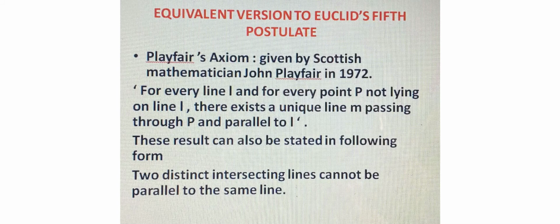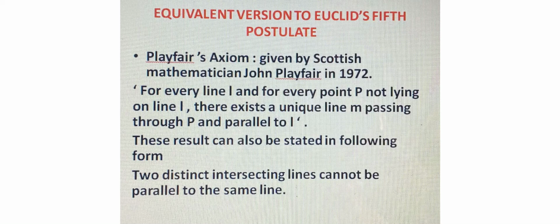Euclid's fifth postulate is mentioned in a very complicated way, so it becomes difficult to understand. So there is a postulate which is an equivalent version of Euclid's fifth postulate, and it was given by the Scottish mathematician John Playfair in 1972, which is known as Playfair's axiom. According to this, for every line L and for every point P not lying on line L, there exists a unique line M passing through P and parallel to line L.